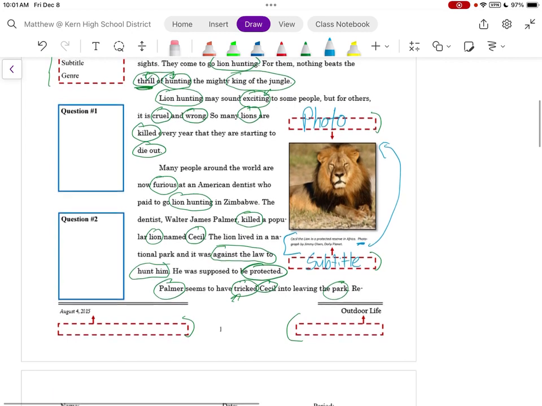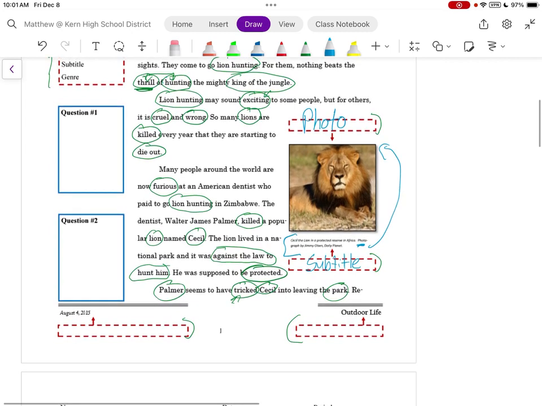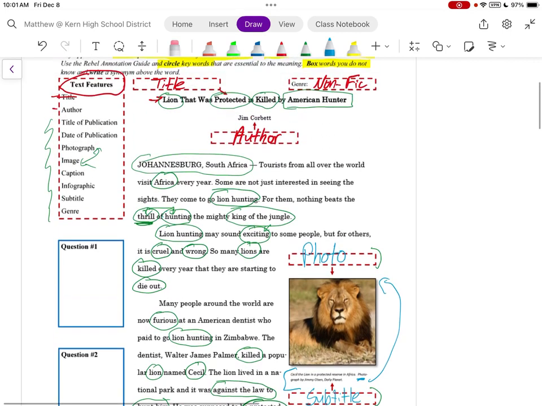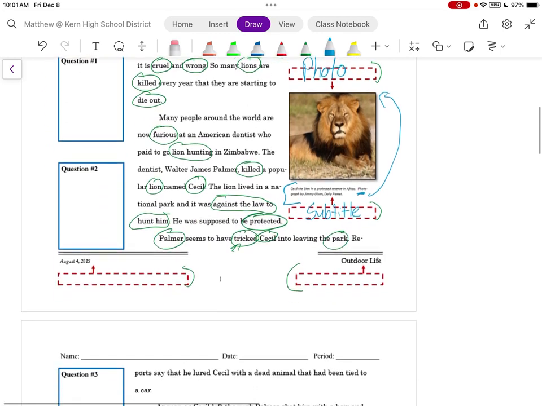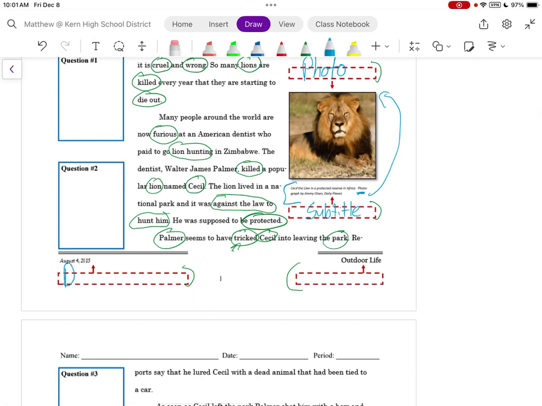There's 2 more text features here. One of them is August 4th, 2015. If I look at my text feature options, August 4th, that is a date. This is the date of publication. I'm going to abbreviate that, date of pub.